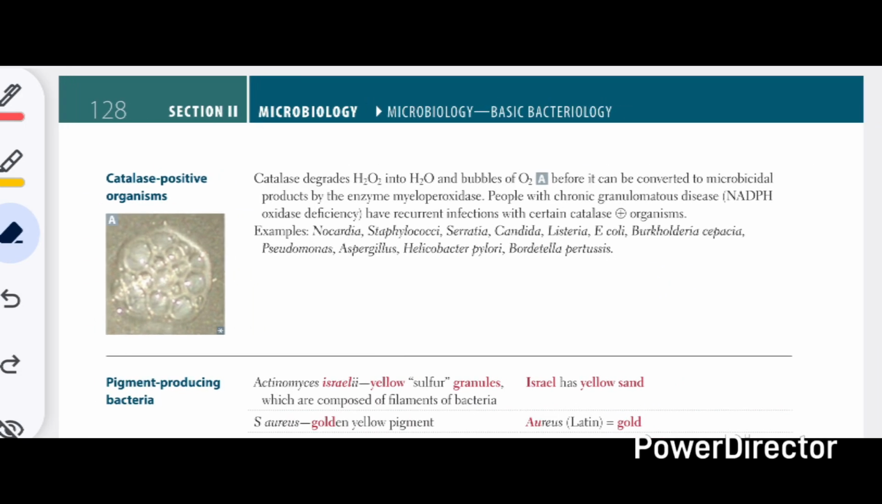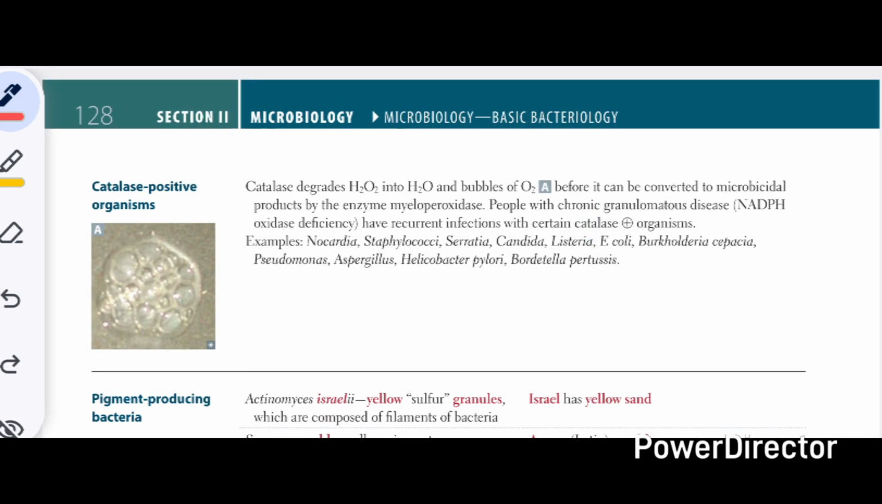Here today we are going to continue a section of the microbiology. Today we are going to study about catalase-positive organisms, those organisms which inherit the enzyme catalase. Catalase is an important enzyme for degradation of hydrogen peroxide into the water and oxygen bubbles. So those organisms which carry this enzyme actually are prevented from the injurious effects of the hydrogen peroxide before it can be converted into the myeloperoxidase with the help of the enzyme NADPH oxidase.